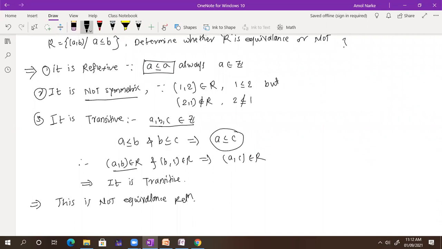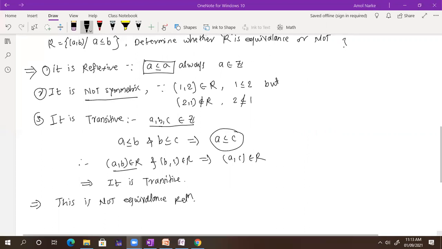Okay, so can you give me an example of an equivalence relation? Can you form any relation which is equivalence? The case where A and B are equal. Correct, absolutely correct.